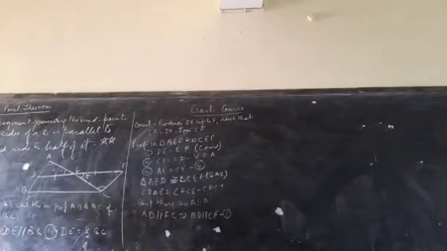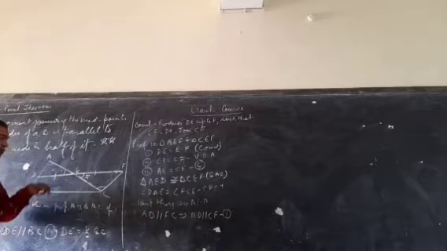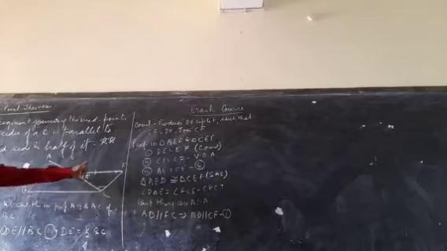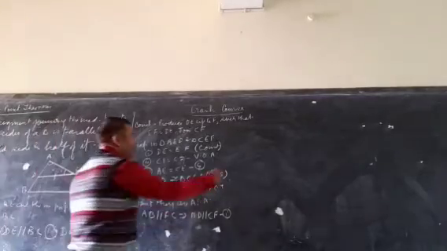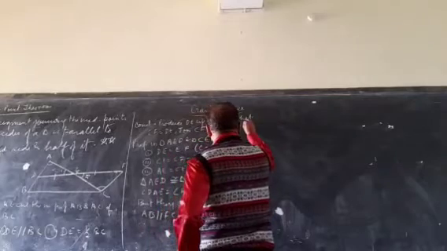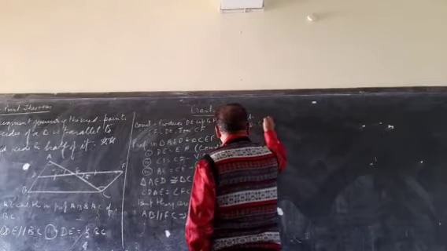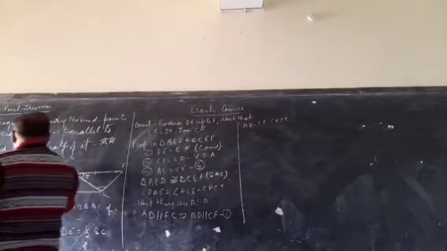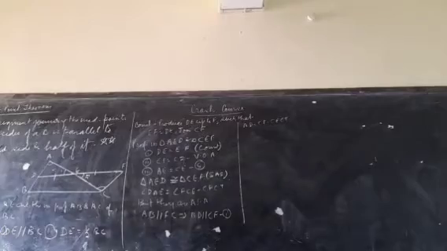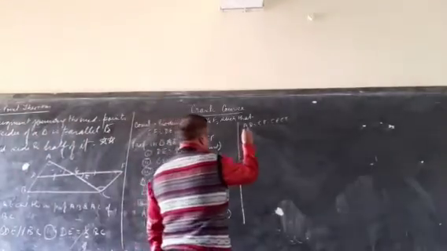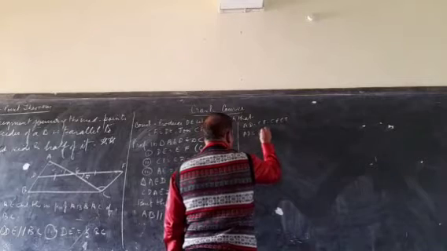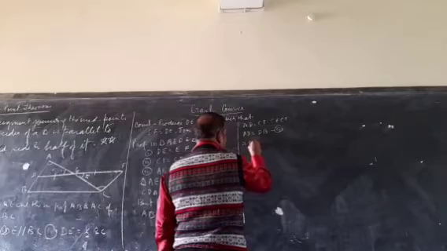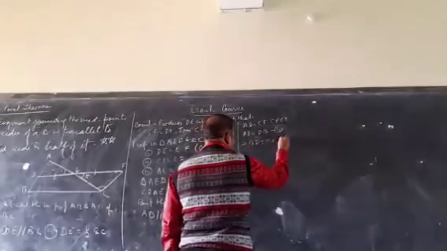Again, one more fact that we can obtain by making these two triangles congruent: AD is equal to CF. We can get AD is equal to CF by CPCT. But we have given that AD is equal to DB. It is given. From these two we can get here that BD is equal to CF. This is equation number 2.